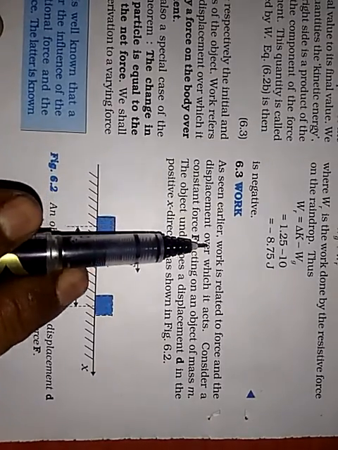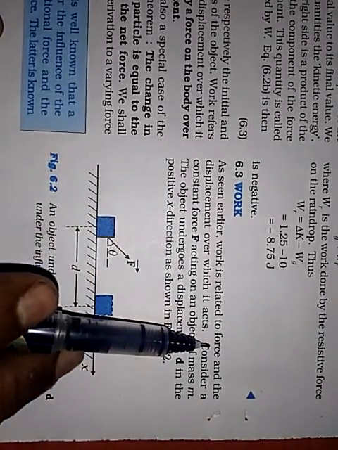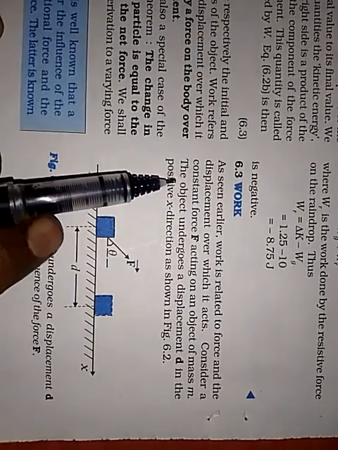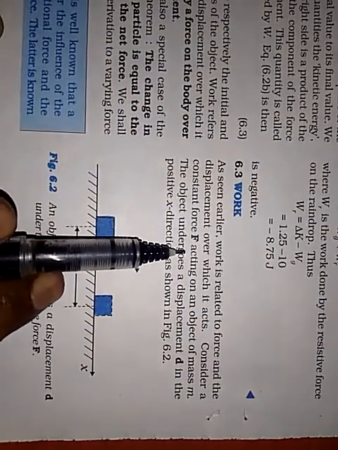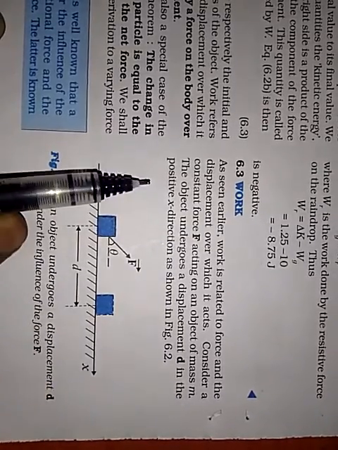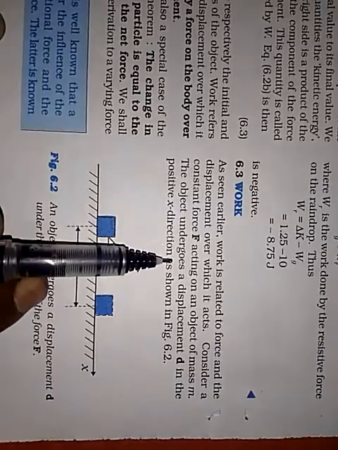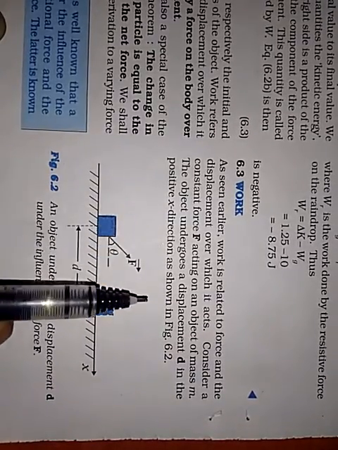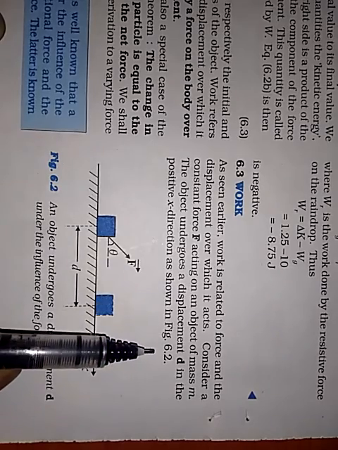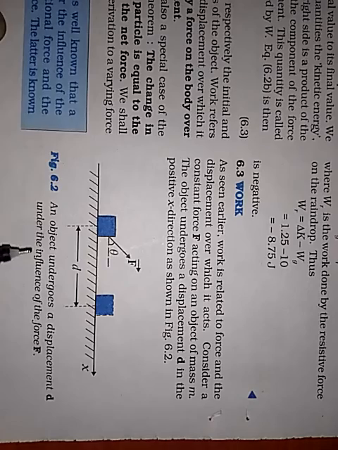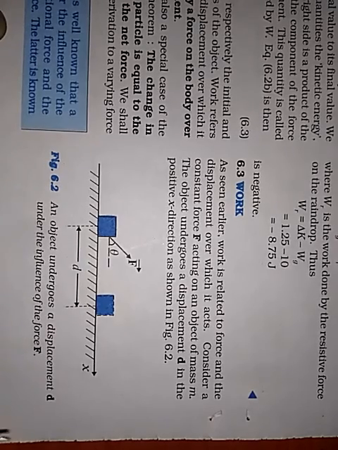So as seen earlier, work is related to force and the displacement over which it acts. Consider a constant force F acting on an object of mass m. The object undergoes a displacement d in the positive x direction as shown in figure 6.2. So figure 6.2: an object undergoes a displacement d under the influence of force.